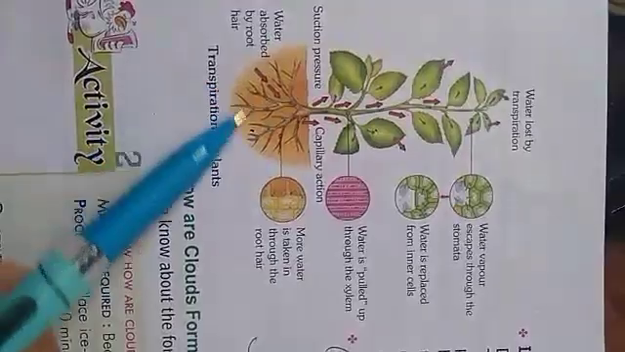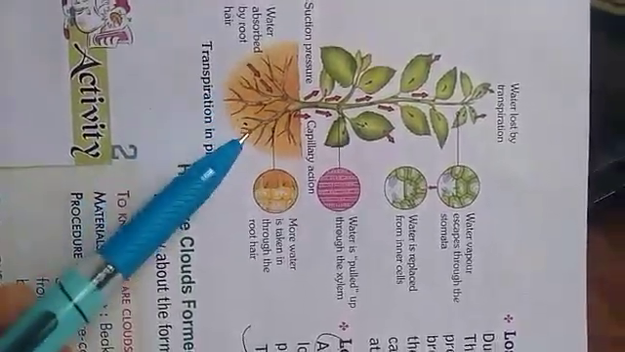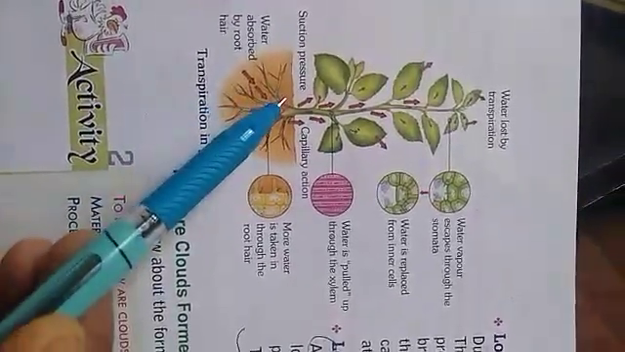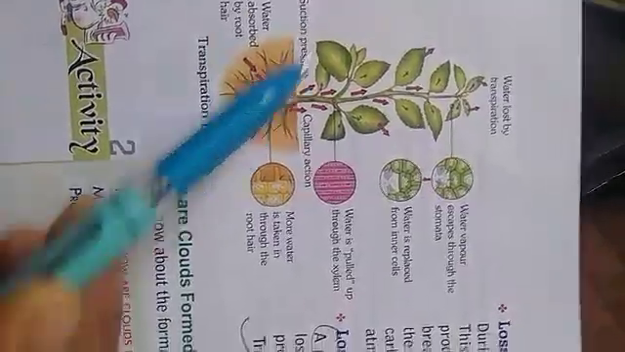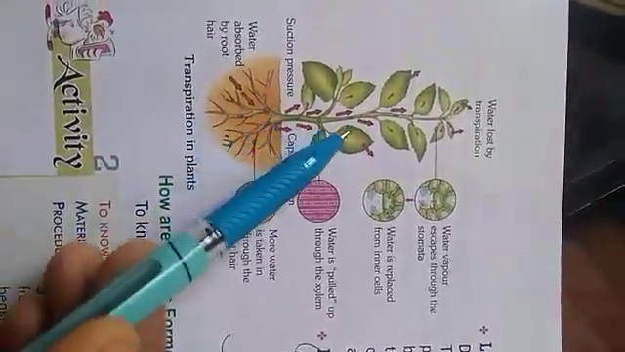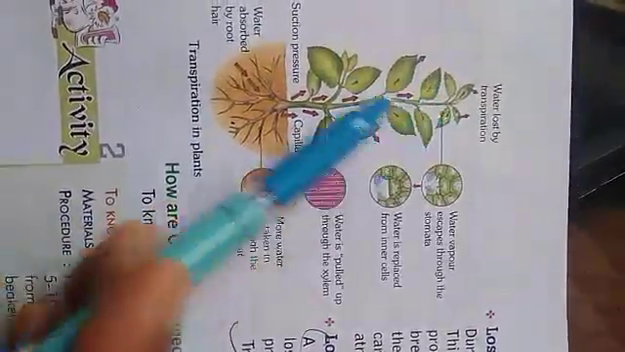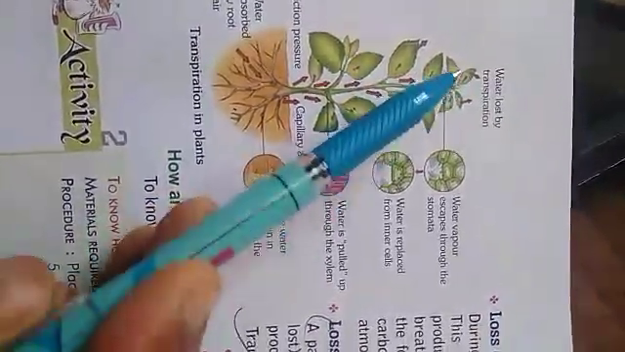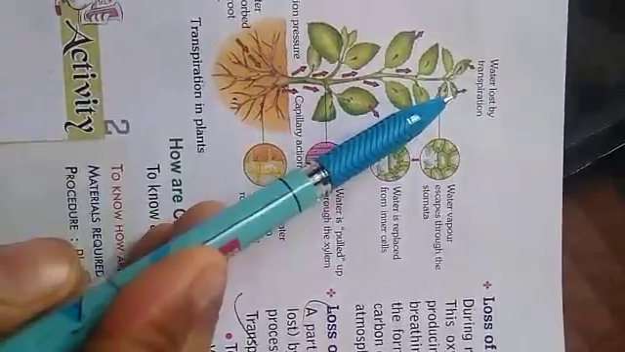Now we will see how transpiration happens in plants. Water is absorbed by the root hairs, and with capillary action, that water is pulled upwards to all the leaves. Then these leaves have small tiny pores.